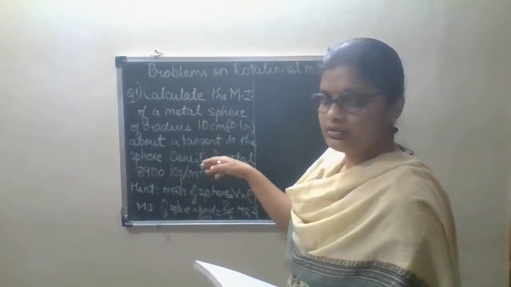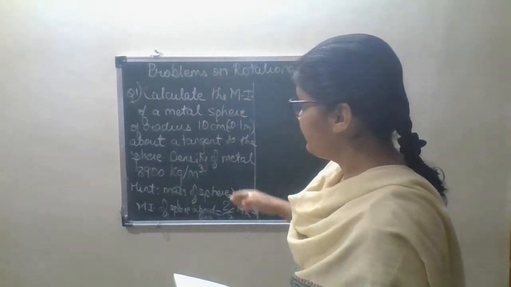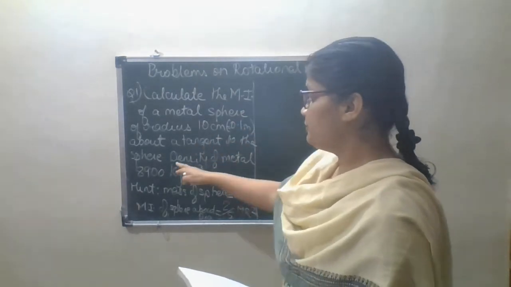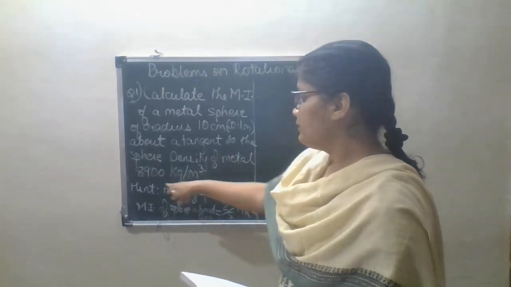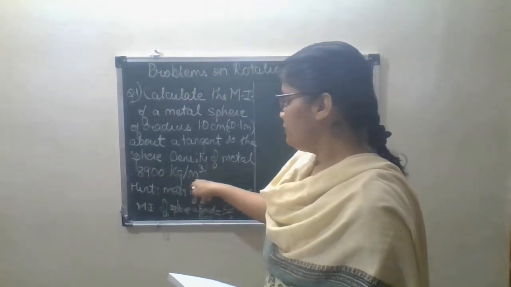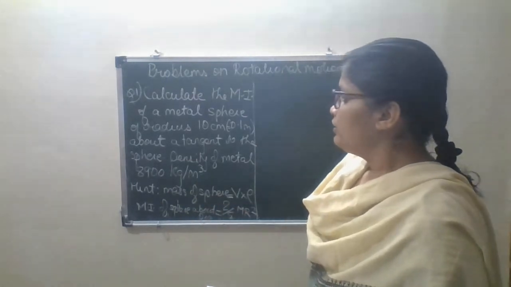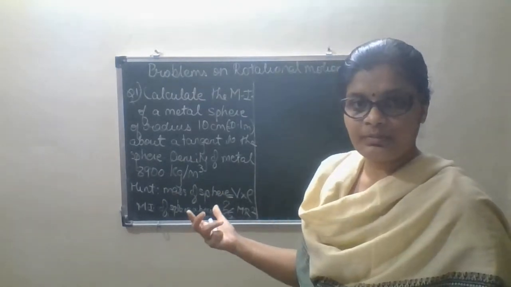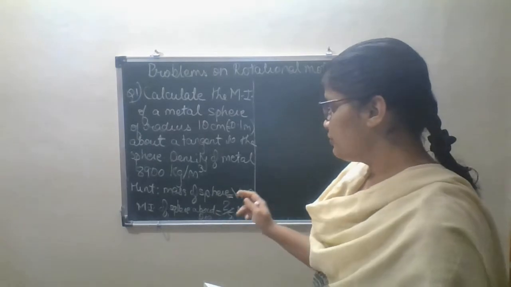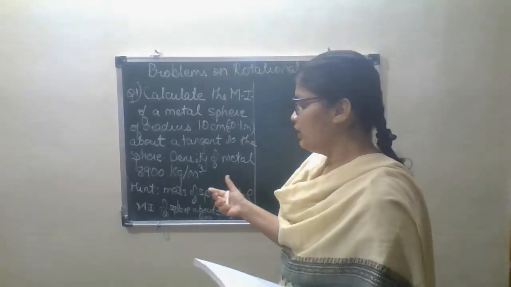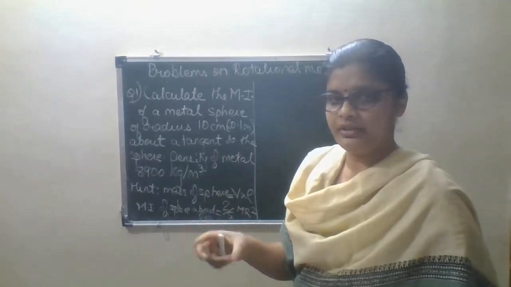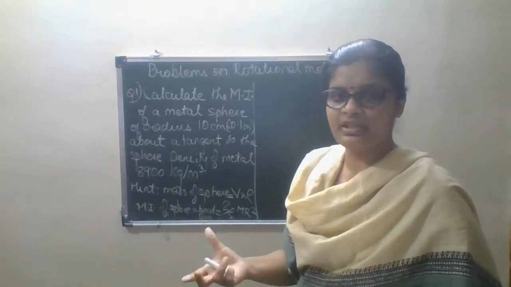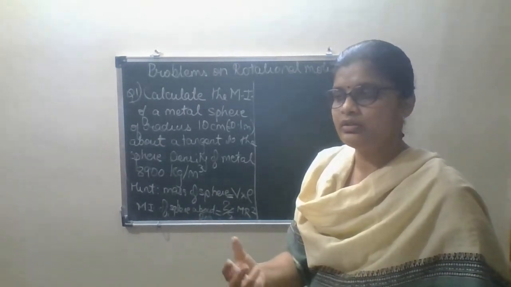The moment of inertia is about the tangent to the sphere. Okay, the density of the metal is given as 8,900 kg per meter cube. So how are we going to solve this problem? First thing, we are going to find the mass. Okay, mass, volume, and density are related terms. If any two are given to you, you can find the third one.